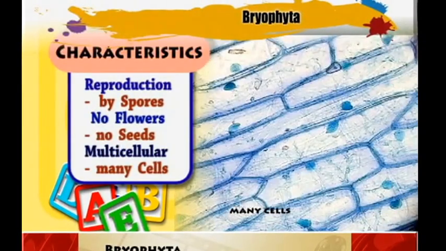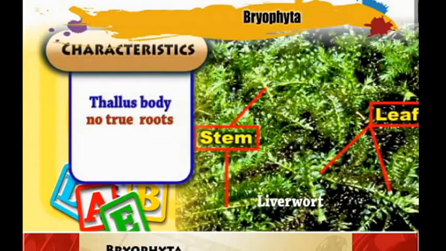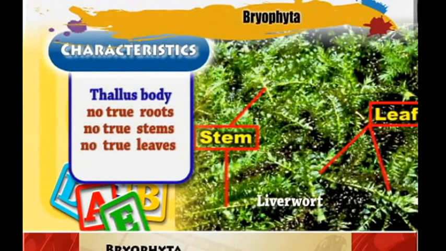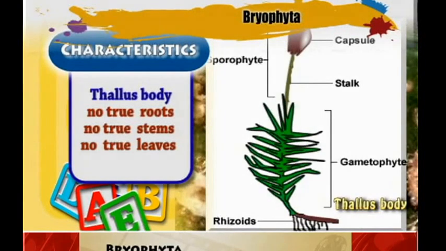They also have many cells, meaning that they are multicellular. In addition to that, they have no true roots, no true stems, and neither do they have true leaves, meaning that they have a thallus body.